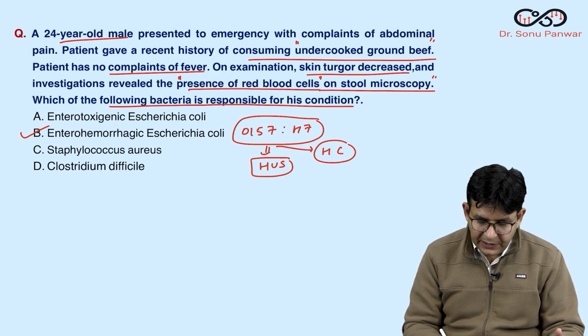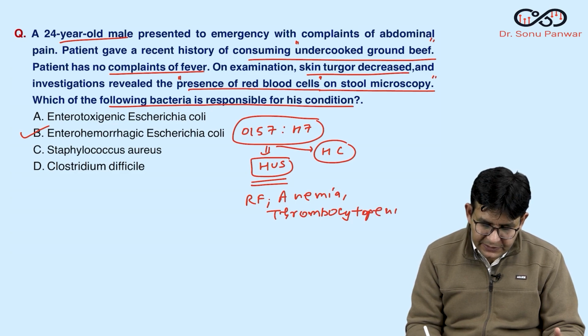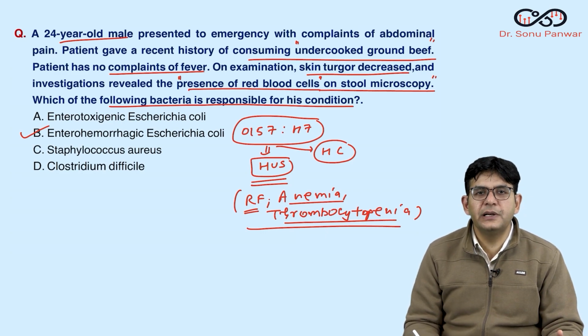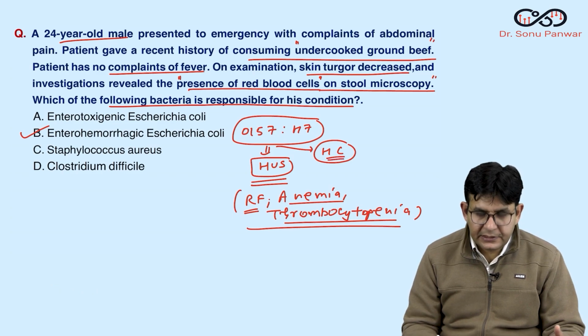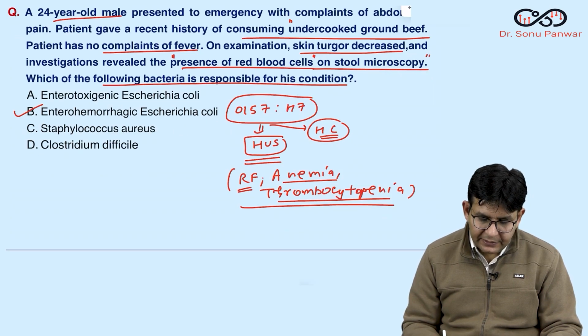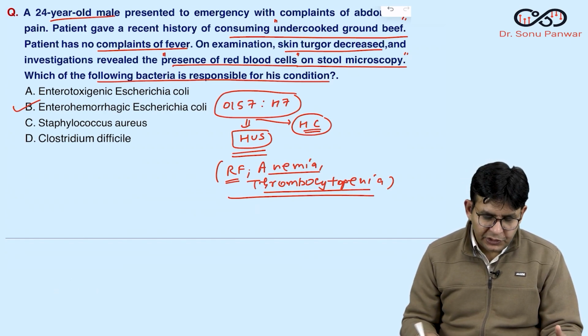Okay, and this particular HUS presents with what? It presents with renal failure, anemia, and thrombocytopenia. So these particular things are there. That is renal failure, anemia, and thrombocytopenia that is happening in the HUS. Regarding the hemorrhagic colitis, this one happens in the adults mainly. Now, other than that, this is a favorite of examiners in NEET PG. A lot of questions are being asked in and around this. So, we should discuss them also.